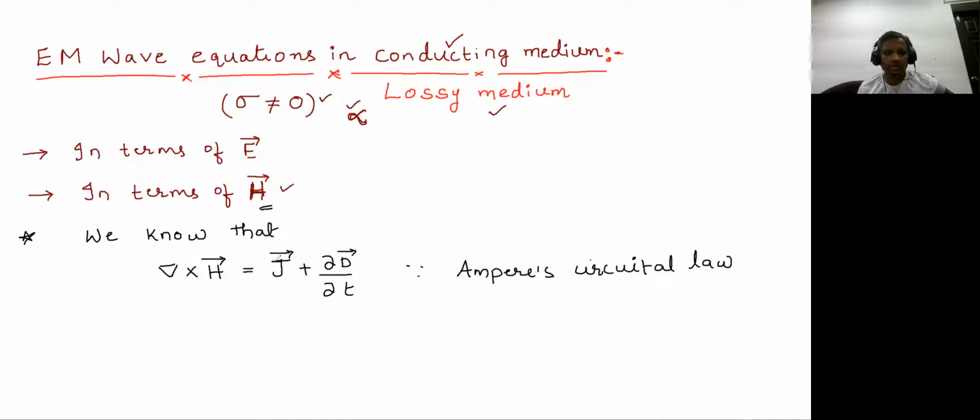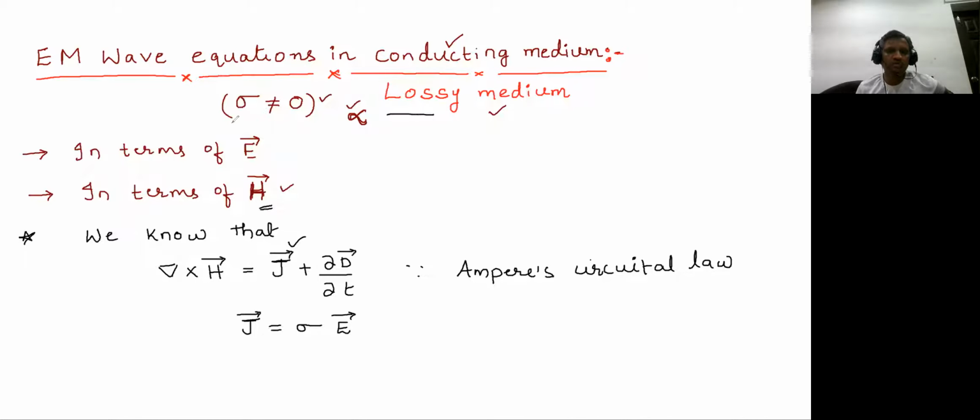So why is this J not equal to 0, but in the previous case it is 0? From Ohm's law in electromagnetic fields, J is always equal to sigma into E. In the previous case, as the medium was free space or lossless medium, this sigma will be 0. But here, as I said, for a lossy medium, sigma is not equal to 0. So as this is not equal to 0, J is also not equal to 0, then J will be present. Obviously, dou D by dou t will also be present.